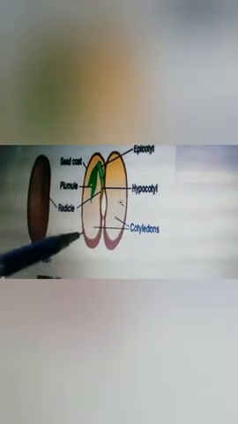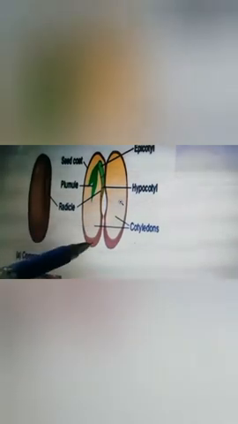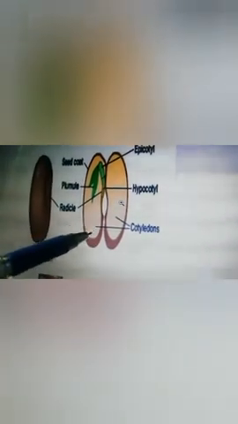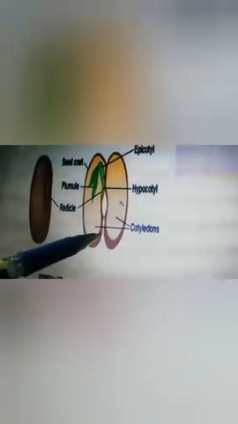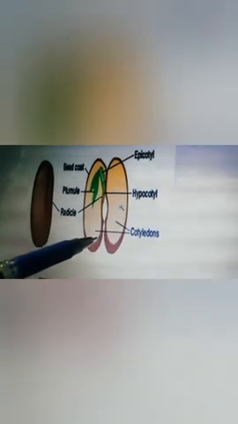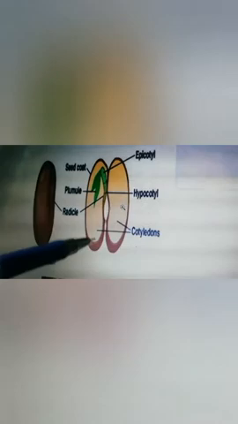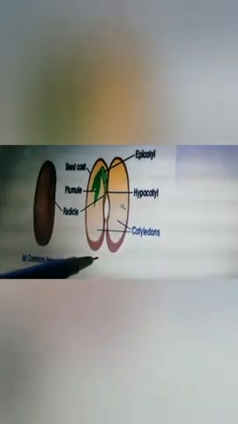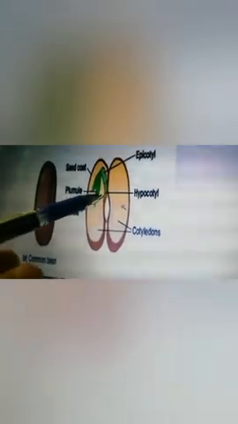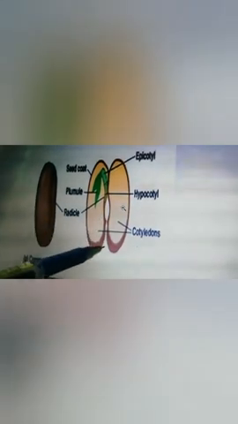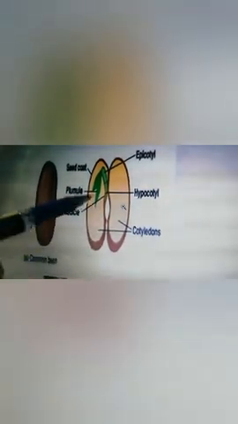Children, on germination under favorable conditions, it means if all conditions are in favor, the radicle develops into the root. It grows below the soil. This radicle grows below the soil and changes into roots.